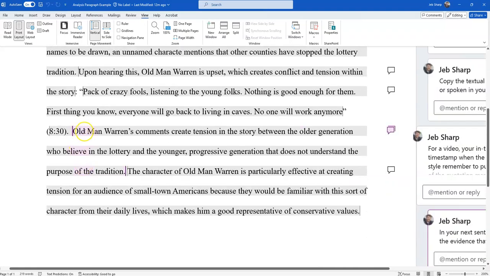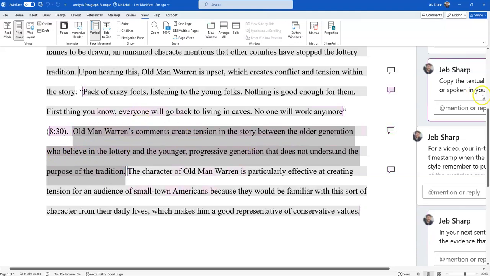The next thing that you do, after you've got your textual evidence in, is explain why it's significant. So you could have taken any piece of the lottery. Why did you focus on this? And we just say it creates tension between young people and old people.